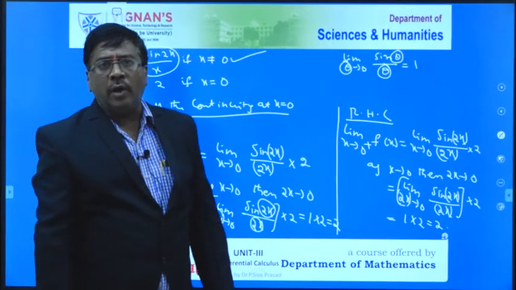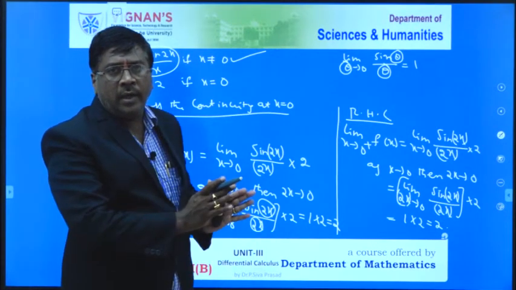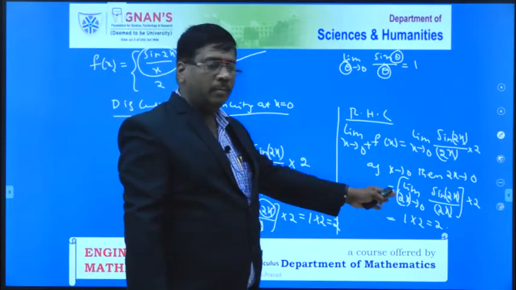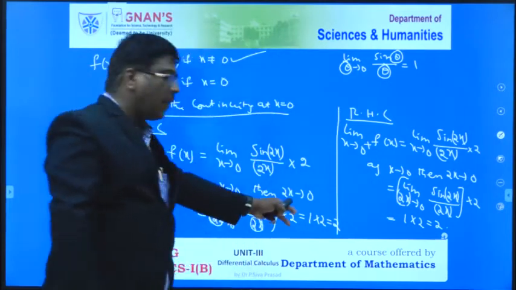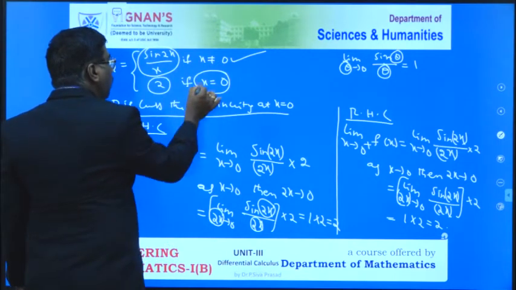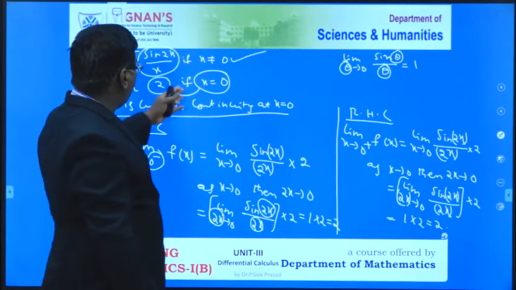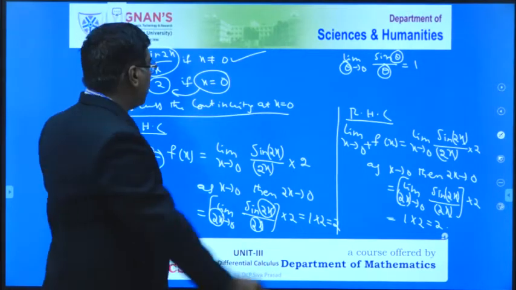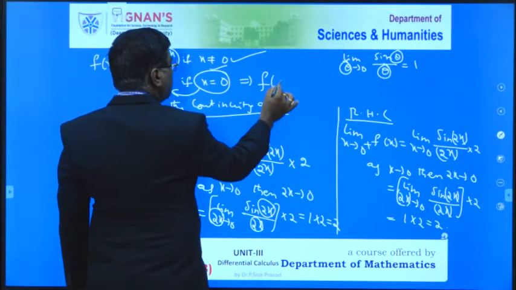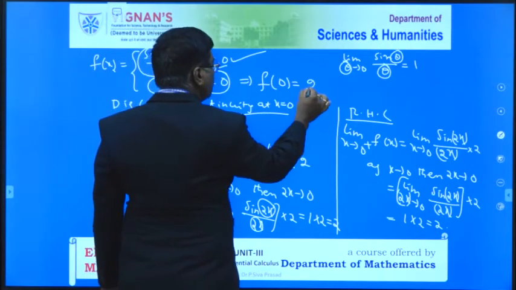So, in this case, what do we conclude? The left hand continuity and right hand continuity both exist and both are equal, because that value is 2 here and also 2 here, at that particular point, that is x equal to 0. So f of 0 is equal to 2 also. That means at x equal to 0, f of 0 is equal to 2.